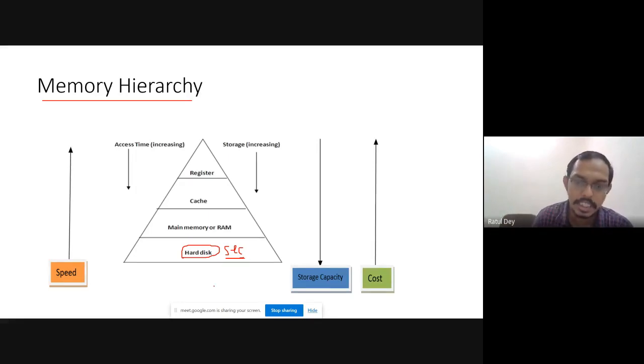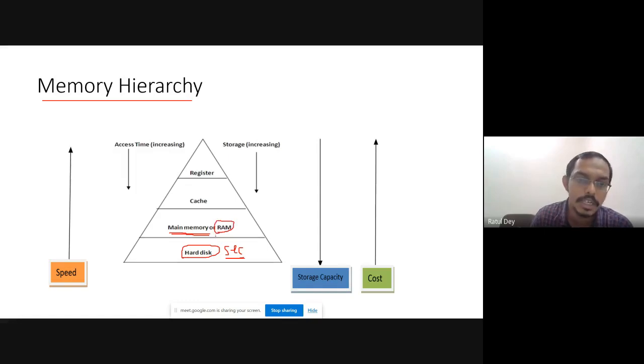And the capacity is the highest capacity of a computer to store the data is the secondary memory or the hard disk. Now the speed of this hard disk is very slow, and to gain the speed we are using different kind of memory to gain the speed. What is that? And the next memory is called the main memory or the primary memory, which is called the RAM, random access memory. Maybe you heard about the RAM.